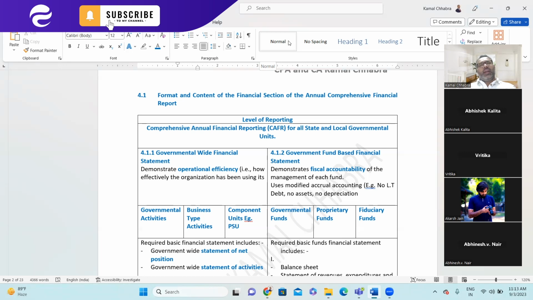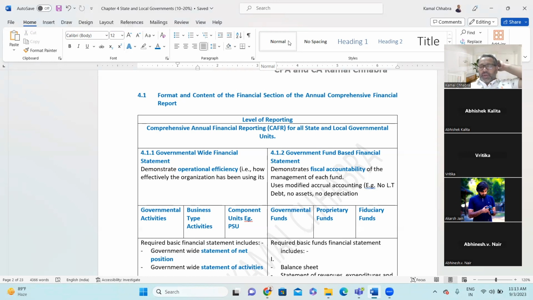Whereas on the other hand, if you see 4.1.1, the focus is more administrative, more on the operational side. The consolidation of both the government-wide financial statement and the fund-wise financial statement should tie with the government financial statement. So operational efficiency is the focus for the government-wide financial statement, whereas fiscal accountability is more focused on the fund financial statement.